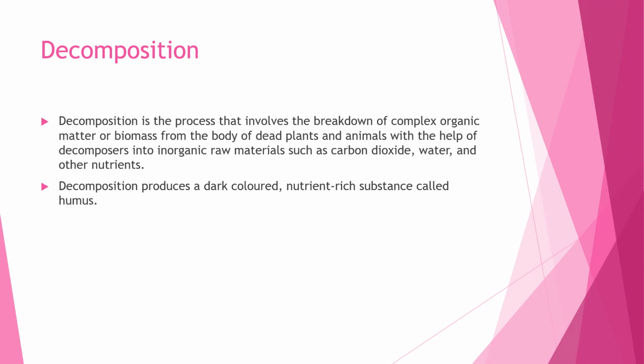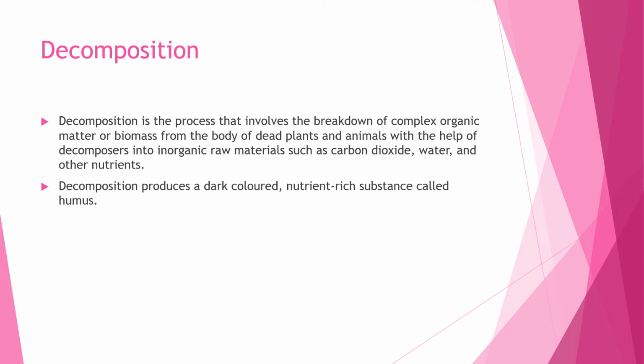What happens in an ecosystem when an organism is dead? It gets decomposed. What is decomposition? It is a process that involves the breakdown of complex organic matter or biomass from the body of dead plants and animals with the help of decomposers into inorganic raw materials such as carbon dioxide, water, and other nutrients.